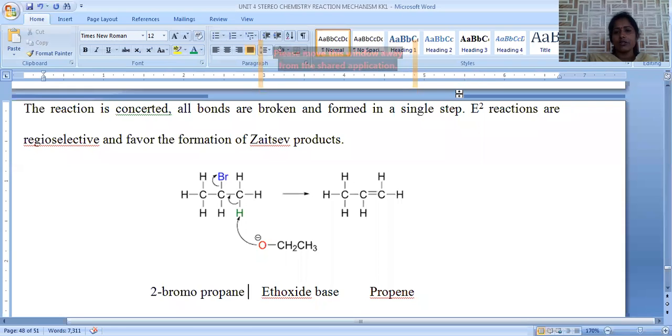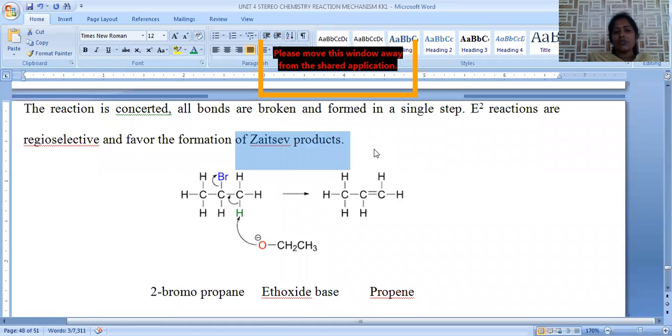But in case of E2, we need strong base for the removal of hydrogen from this adjacent center. Simultaneous removal of bromo and hydrogen is possible so that a carbon-carbon double bond is generated. Formation of product mainly depends upon Saytzeff rule, which is also called Zaitsev rule.